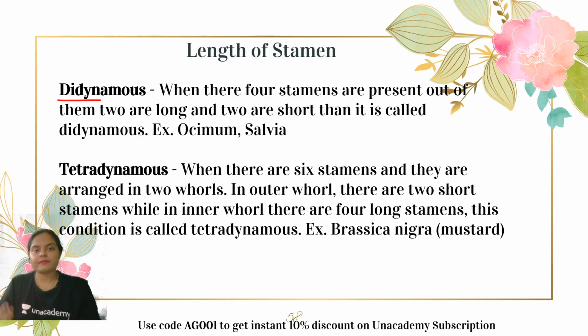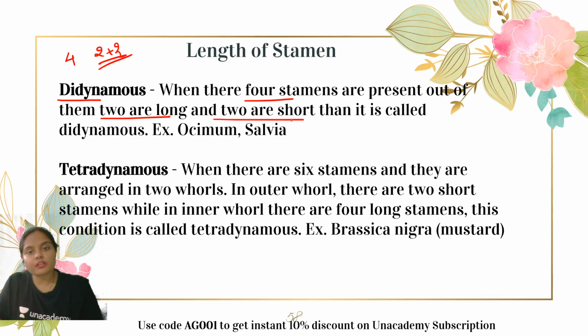The stamens, there are a total of 4 stamens, and they are present in two rows, in the rows of 2 plus 2. That means in two rows. So when 4 stamens are present, out of them 2 are long and 2 are short. This condition is the didynamous condition. Examples: Ocimum tulsi, salvia.